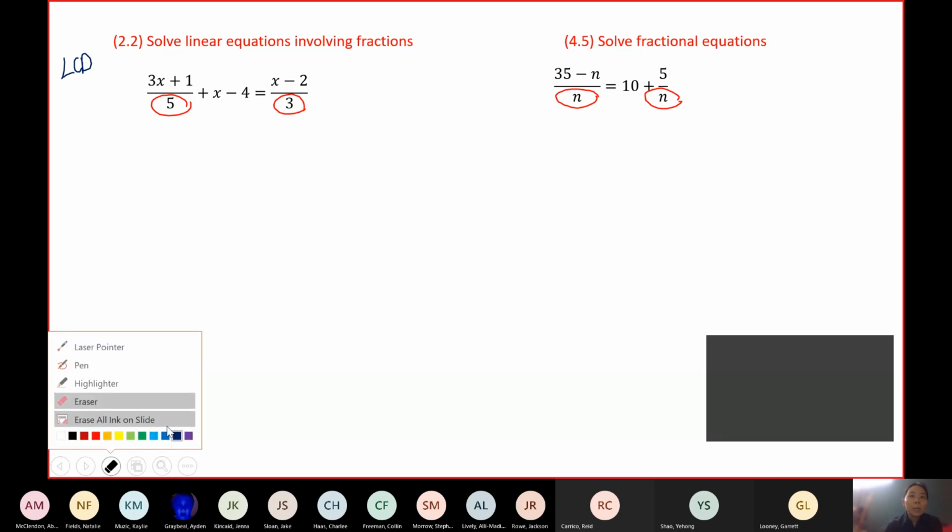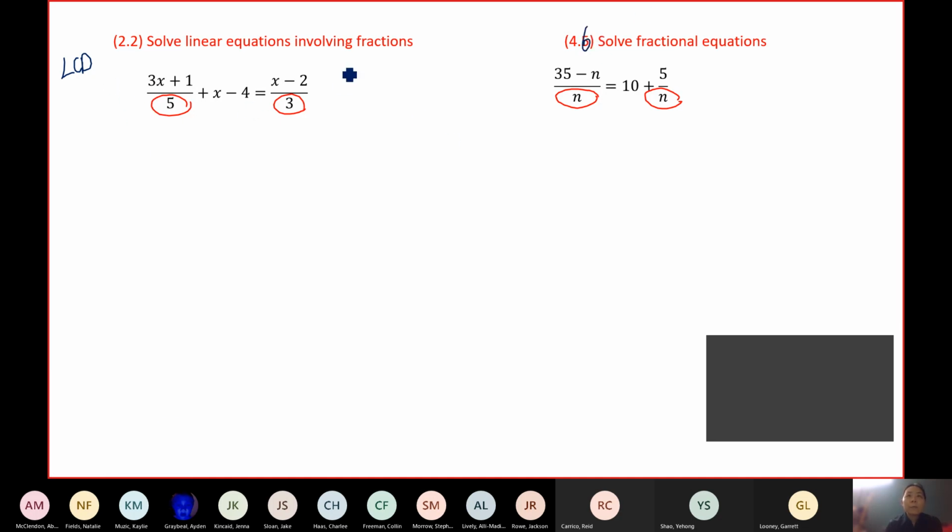Okay, so let's take a look at this, which should be 4.6. In this case, the least common denominator is 15. So 3 and 5 both go into 15, and we multiply both sides by 15. On the left-hand side, since we have 3 terms, we have to distribute 15 to all of them. So a common mistake was...